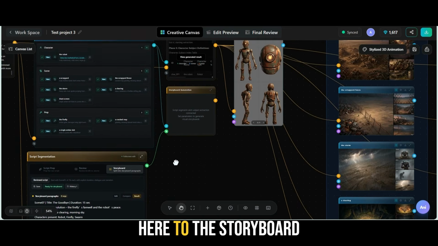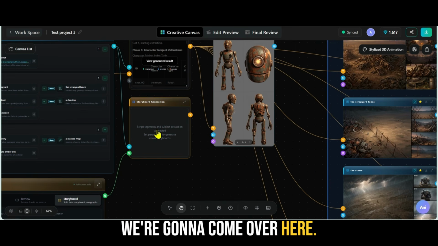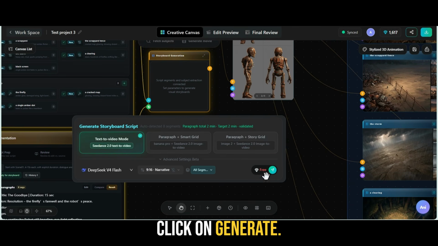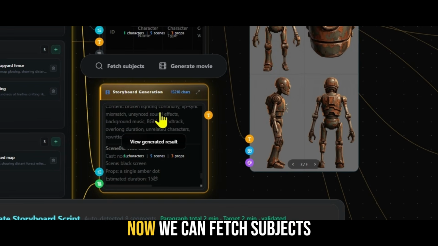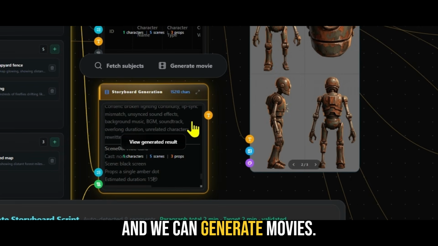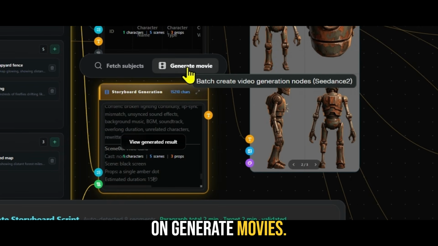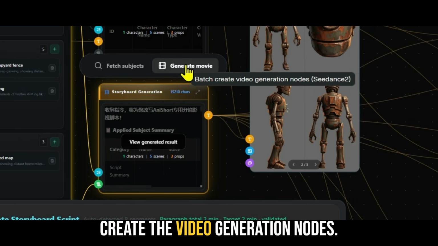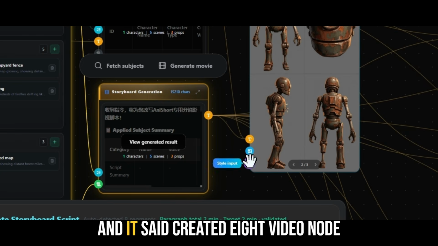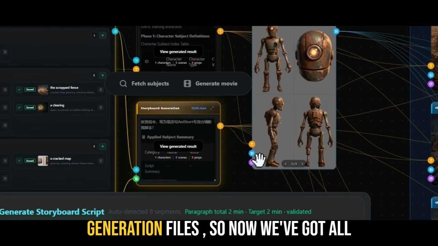So now I'm going to come down here to the storyboard. We're going to come over here. We're going to click on this, on generate. So now it's generating our storyboard script. All right, perfect. So now we can fetch subjects and we can generate movies. So I'm going to click here on generate movies. It'll batch create the video generation nodes. So I'm going to click here on generate the movie, and this is going to batch create the video generation nodes. So let's click here, and it said created 8 video node generation files.